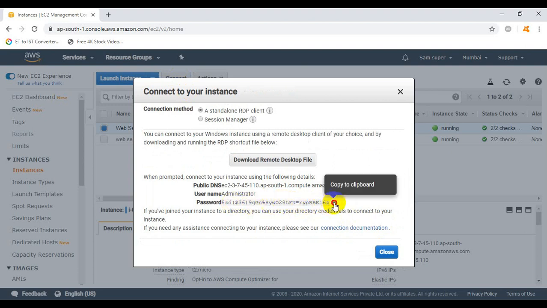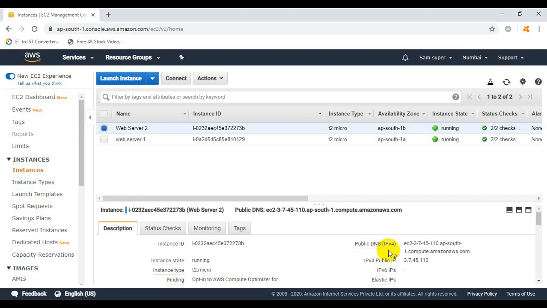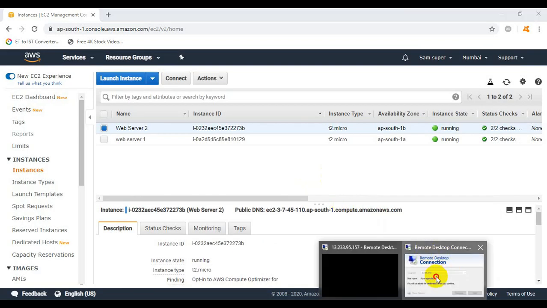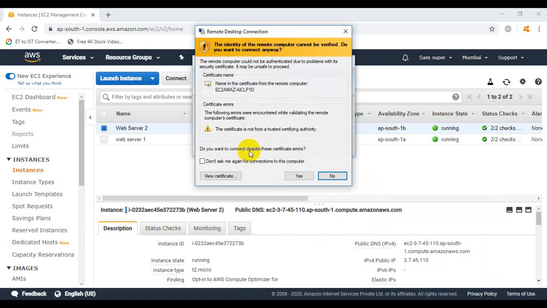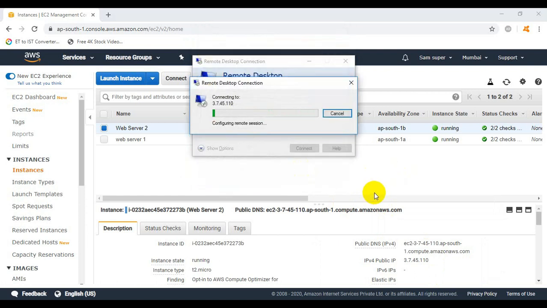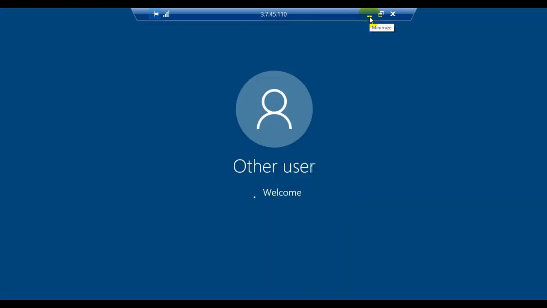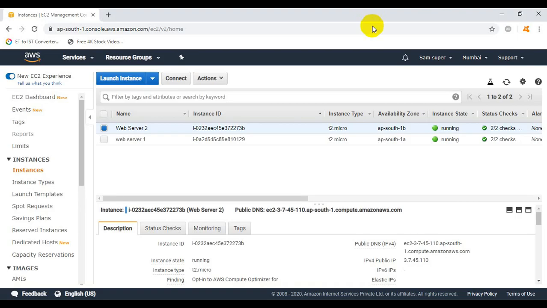So now copy the password and close it. Now go to the console and paste this password. Click on OK. Yes. So we successfully took the RDP control of the web server 2 also. Now let's go to the web server 1.